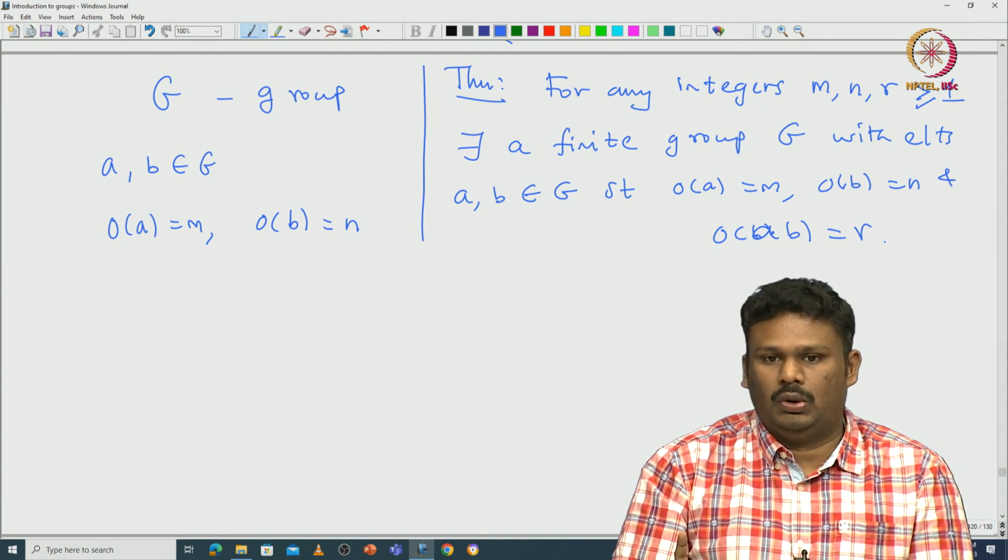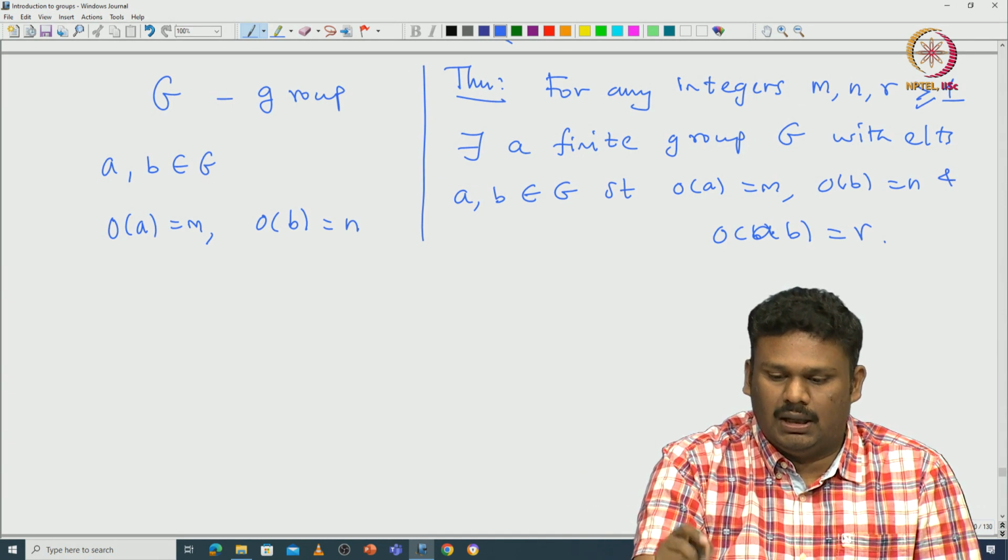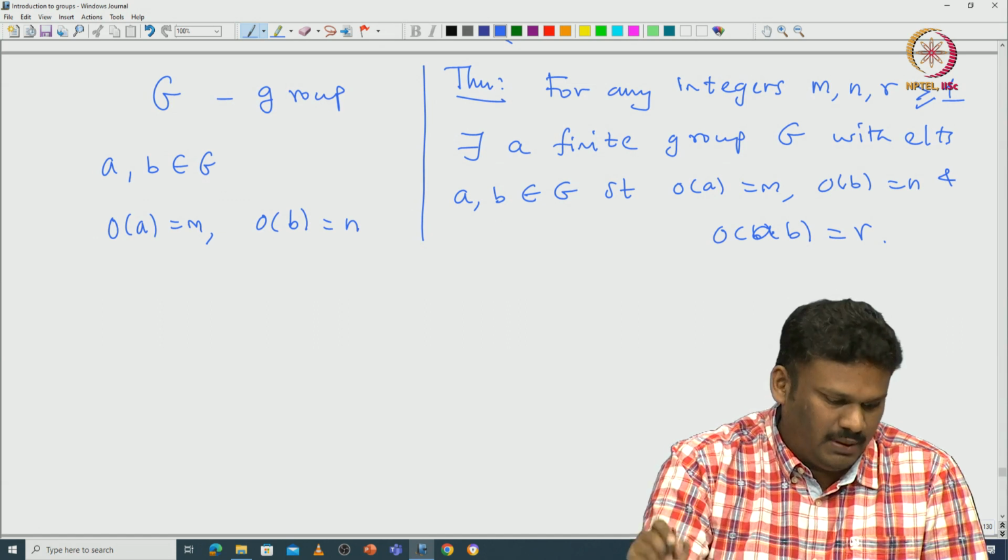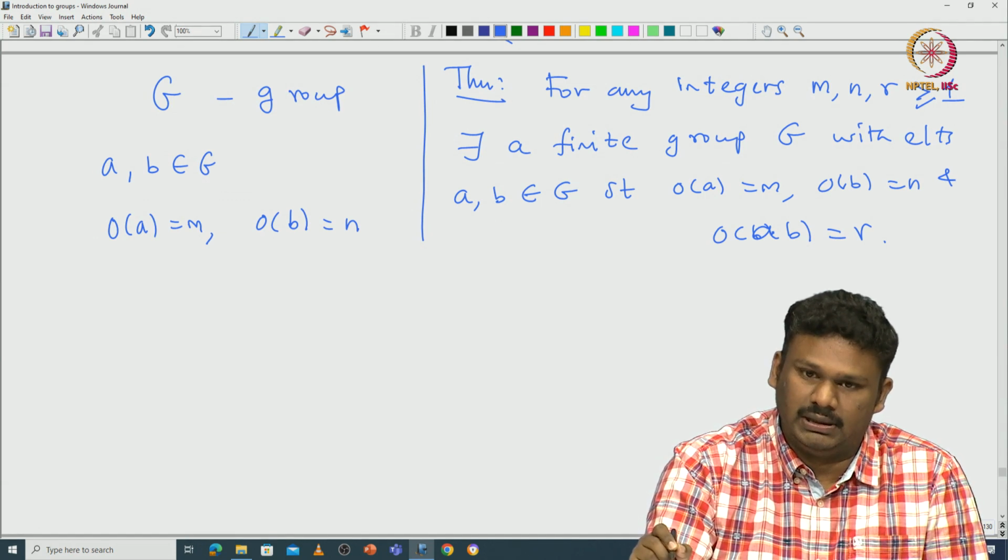So, there are no relations between the order of A, the order of B and the order of AB. That is what this theorem says.